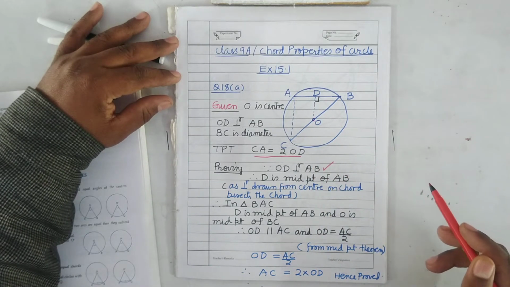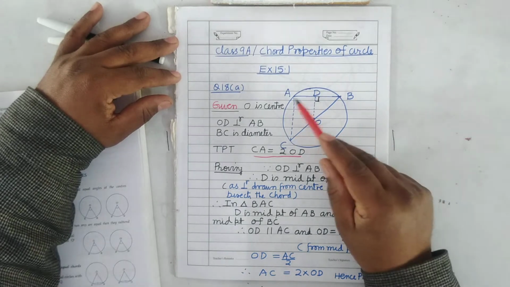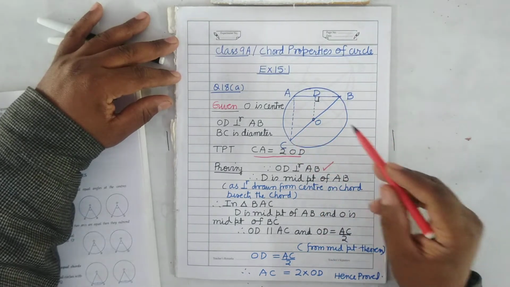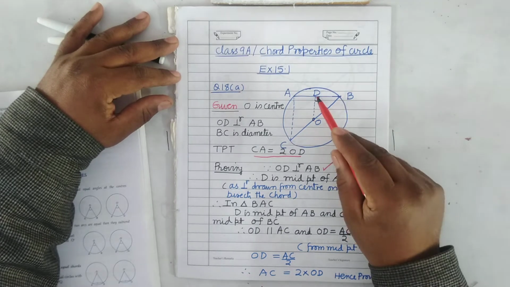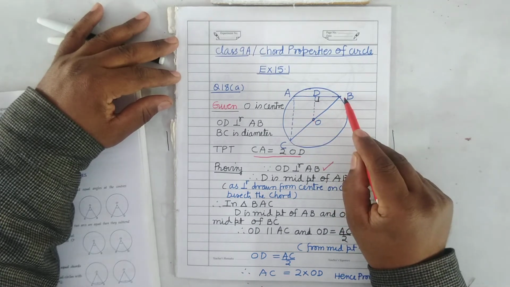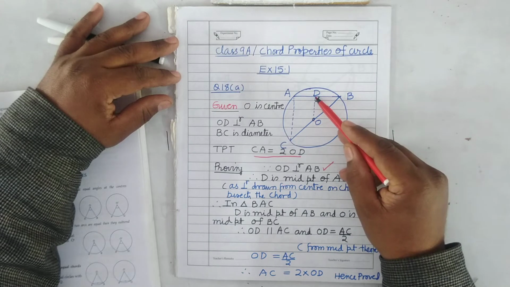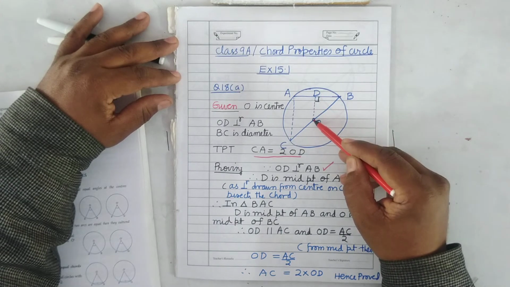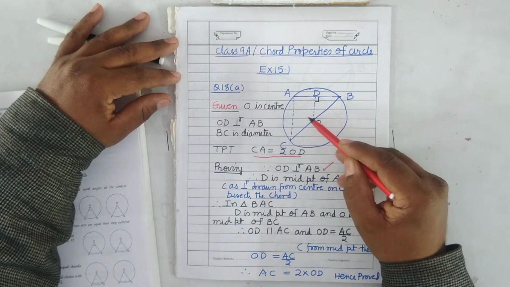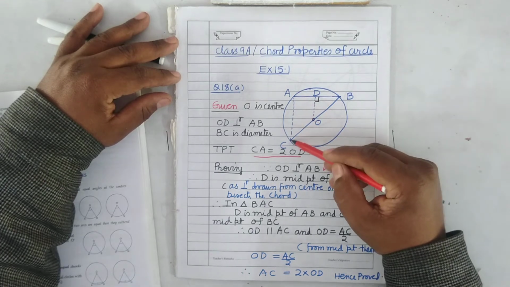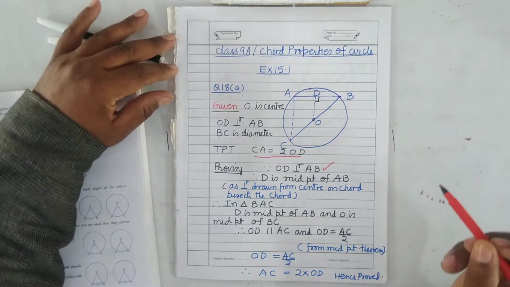It is clear? Now in triangle ABC, O is the midpoint of BC, D is the midpoint of AB, therefore the line joining the midpoints of two sides will be parallel to the third side and it will be half of the third side.